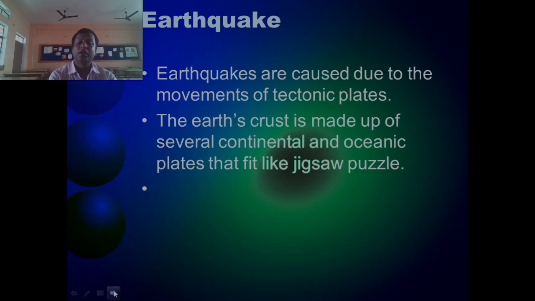And when it comes to movements of the plates, there are three sorts: one is convergent, another divergent, and third is parallel movement. Due to this, we experience earthquakes.